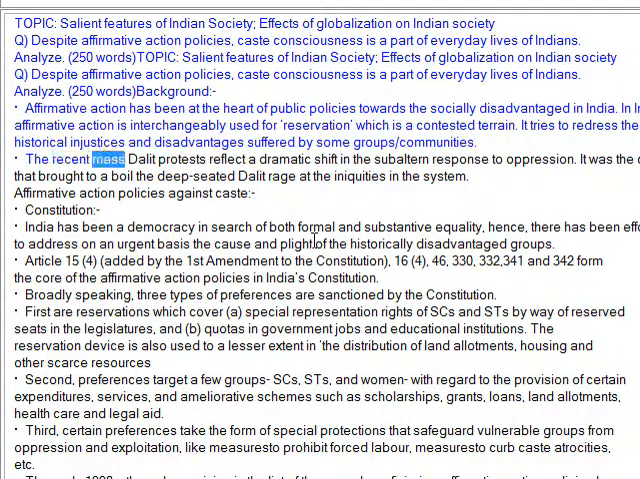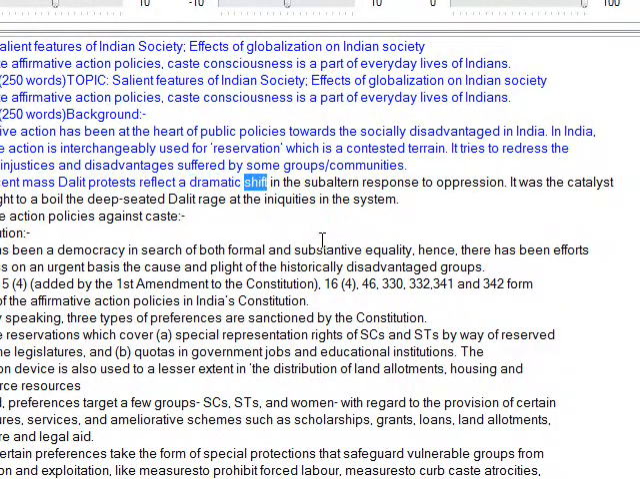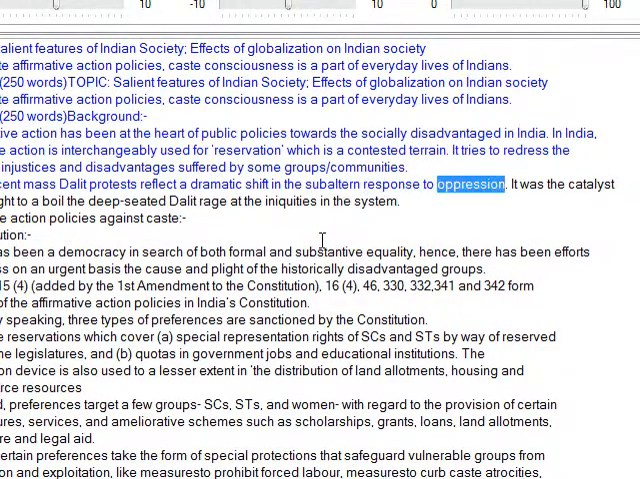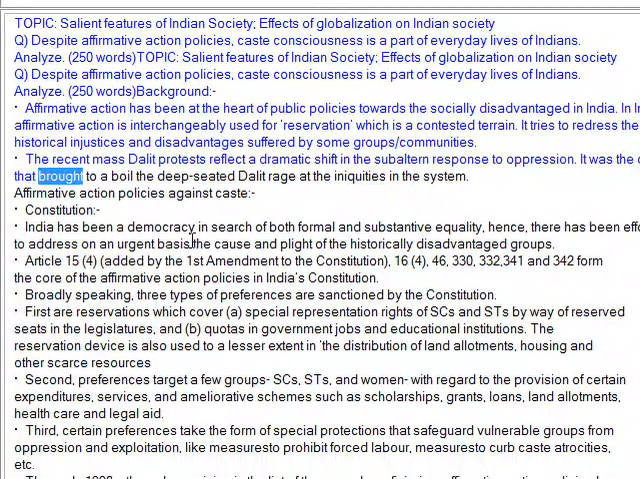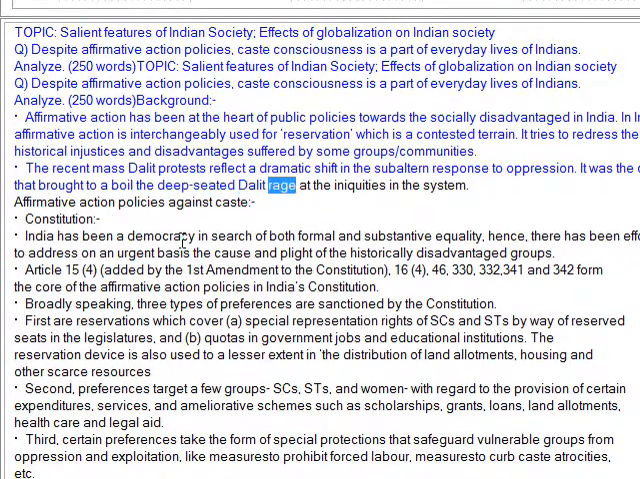The recent mass Dalit protests reflect a dramatic shift in the subaltern response to oppression. It was a catalyst that brought to a boil the deep-seated Dalit rage at the iniquities in the system. Affirmative action policies against caste.